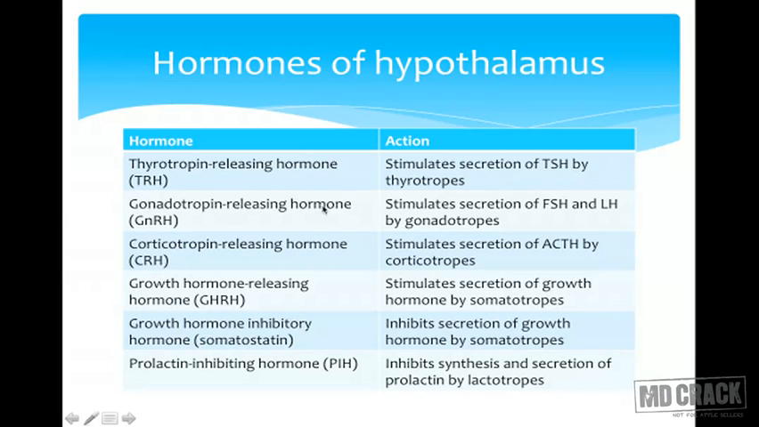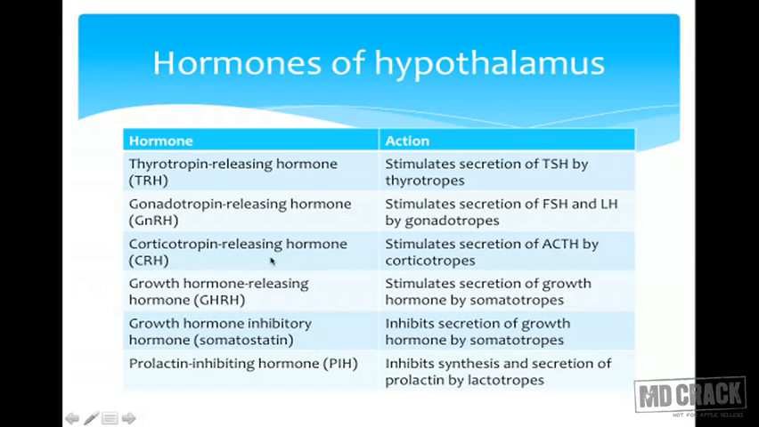Next hormone of the hypothalamus is gonadotropin releasing hormone. As the name itself suggests, when it acts over the anterior pituitary, what is it going to cause? Secretion of follicle stimulating hormone and luteinizing hormone from the anterior pituitary. And this follicle stimulating hormone and luteinizing hormone control a number of reproductive functions mainly.